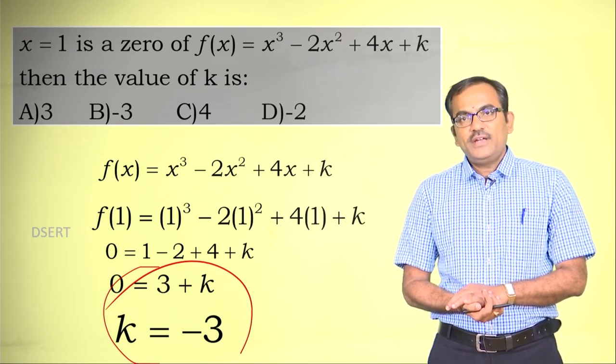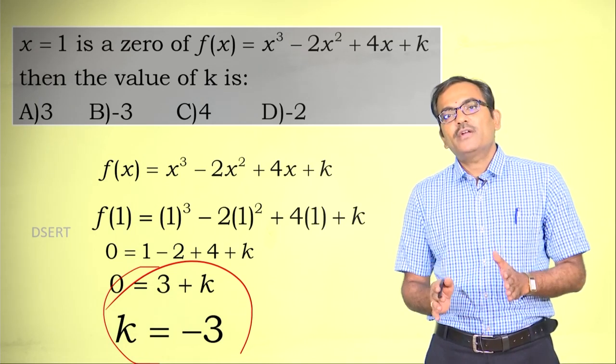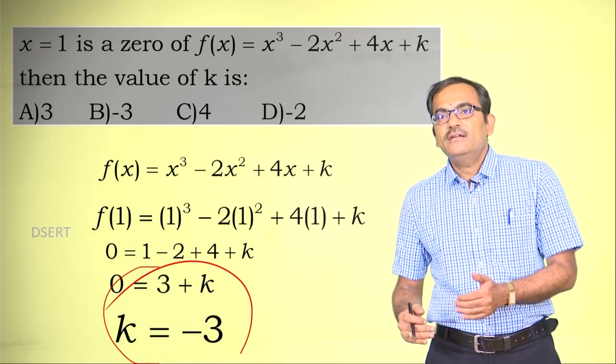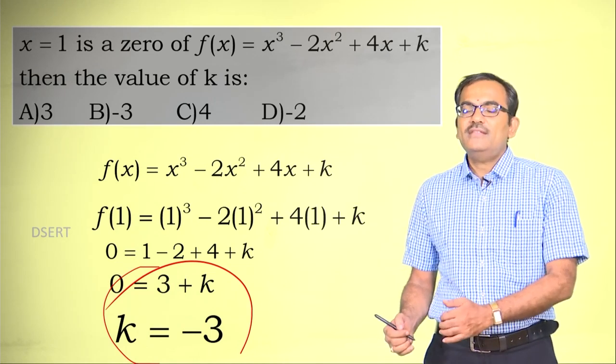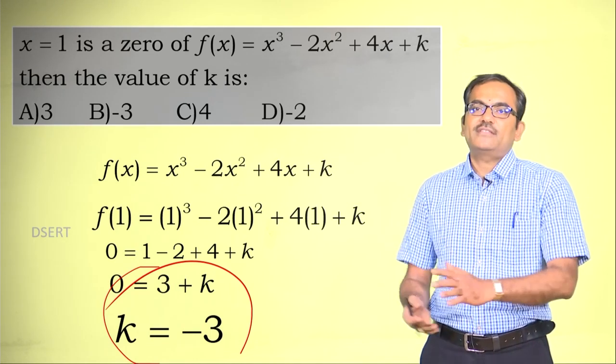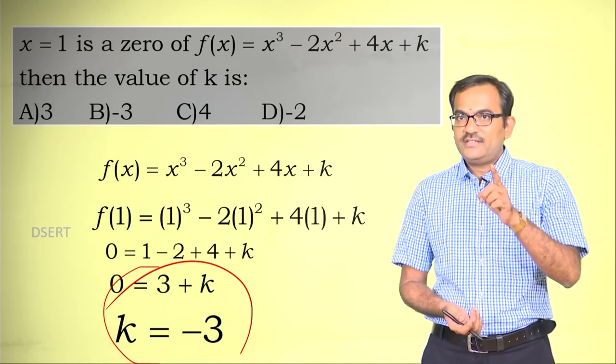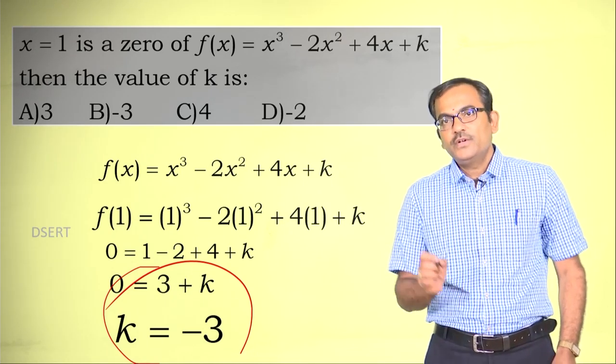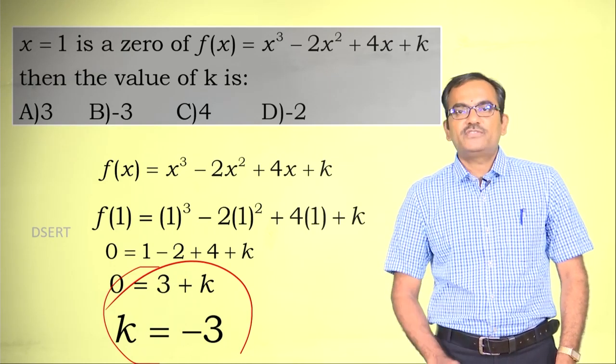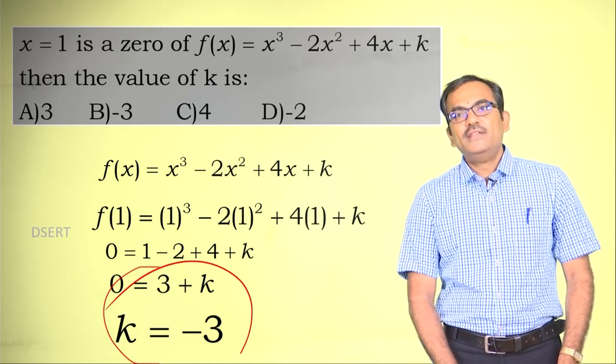What we need to do here is be very careful when we write the answer and when we match the answer with the given distractors. Okay children, be careful in answering the MCQs. So, the answer for this particular question is B, minus 3.